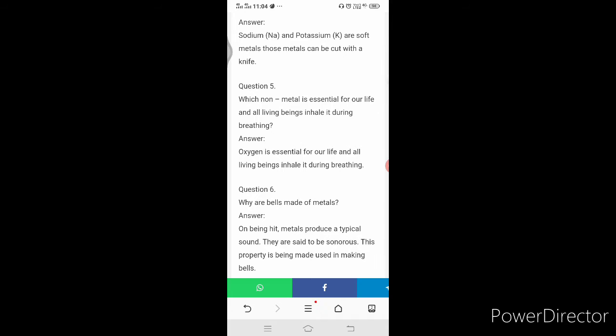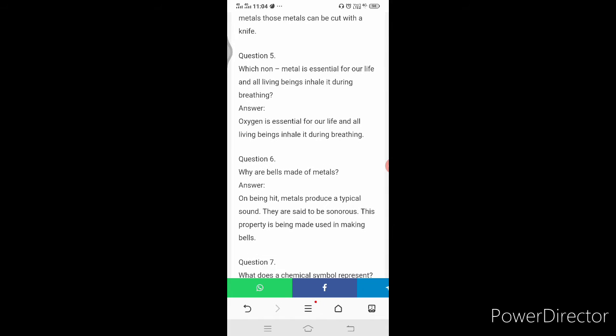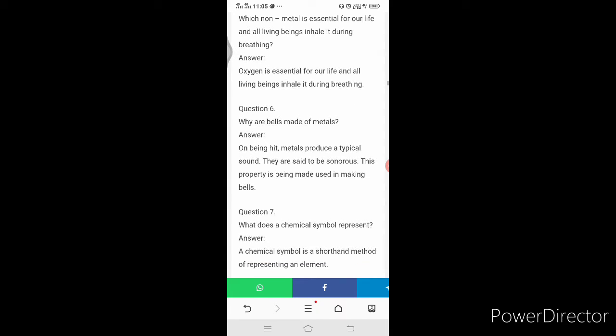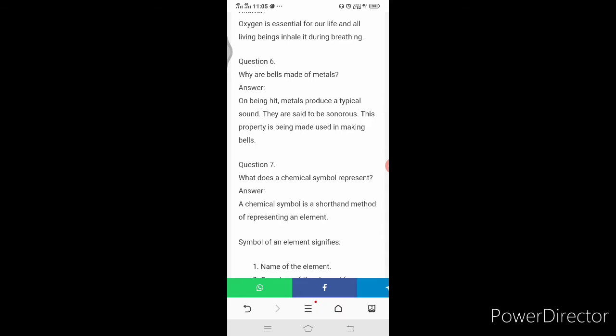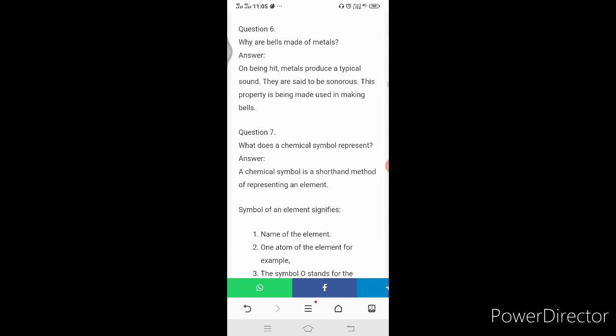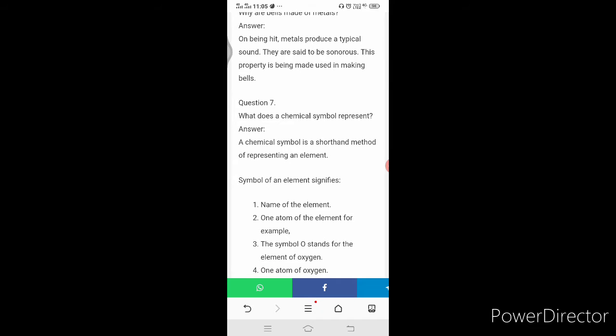Which non-metal is essential for our life and all living beings inhale it during breathing? Oxygen is essential for our life and all living beings inhale it during breathing. Why are bells made of metals? On being hit, metals produce a typical sound. They are said to be sonorous. This property is used in making bells.